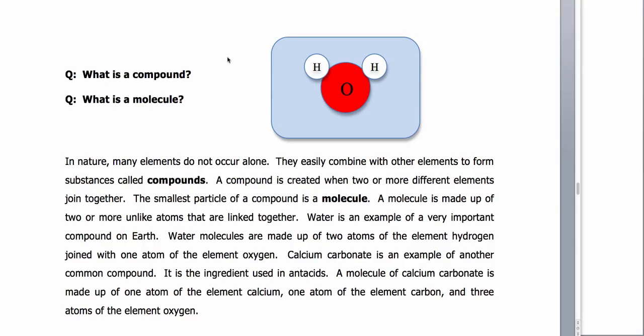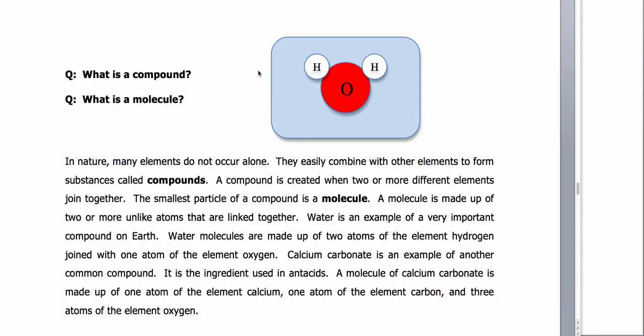Well, water is a substance where all of the particles making up water look like this. And that's not one atom, that's three atoms bonded together to make this particle, which we call a molecule.